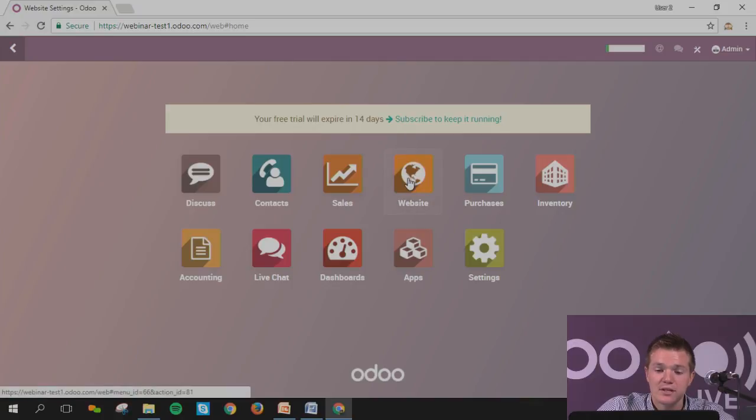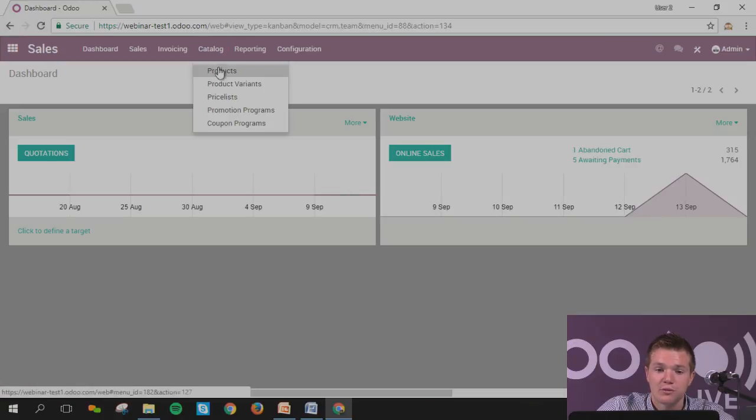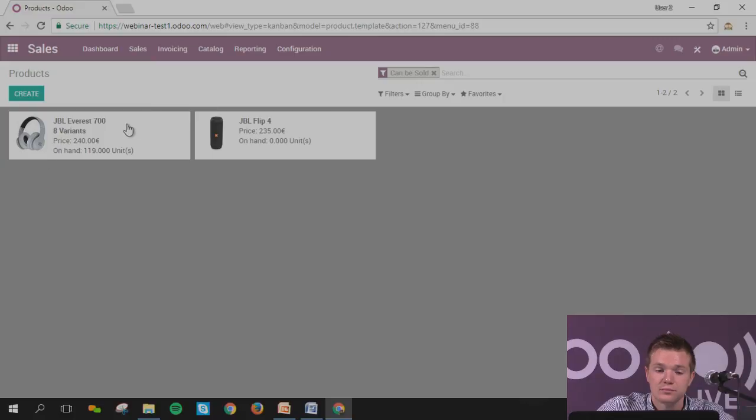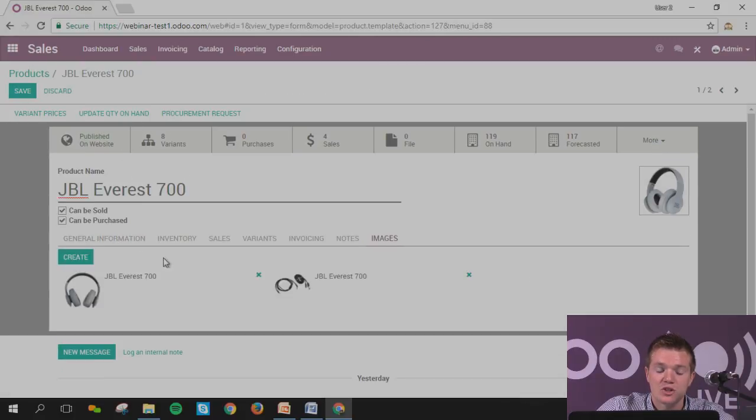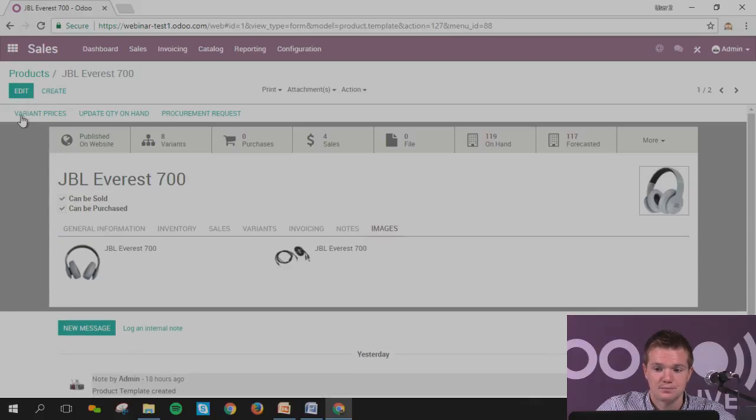And then as soon as you have it, you just go back to the product. This one. As soon as you have it, you will be able to add other images directly onto the system. I will show you how it looks afterwards. It's important to have quite large images so that afterward the client will be able to zoom into the product. That's really, really important. I will just save it.